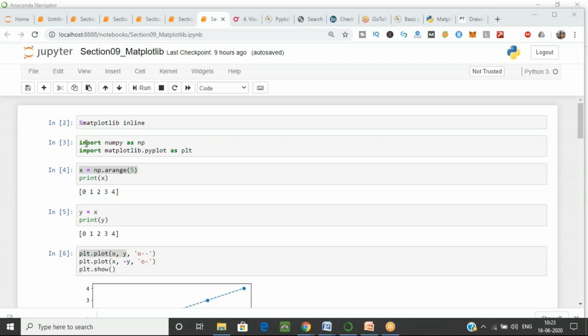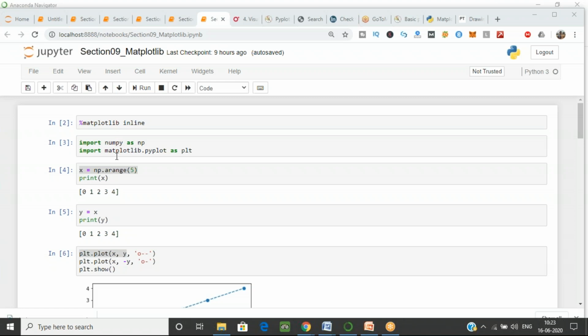For generating that, I'm using numpy, so I'm just importing numpy as np. Here we are using np as an alias for the numpy library. Now we are done with the importing of libraries. We just need these three lines before plotting any graph. So we have done this also.